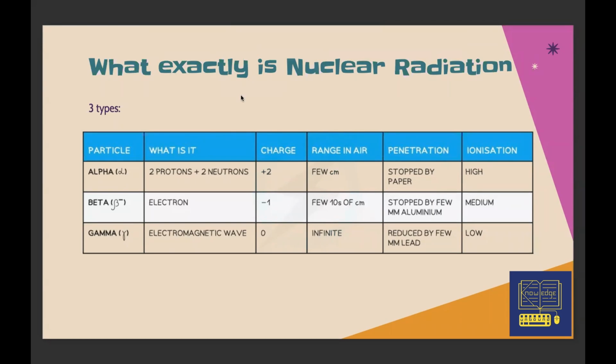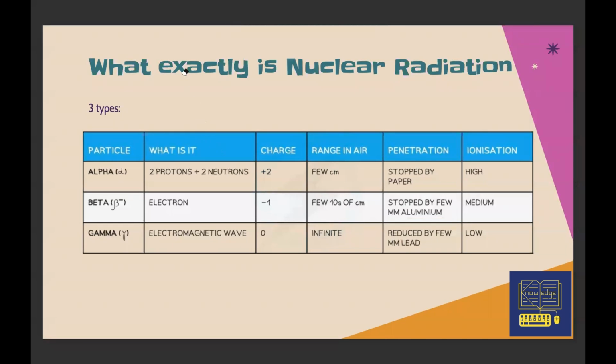Next is beta. As you can see, it's an electron, so it's negatively charged and it travels a few centimeters in the air and is stopped by aluminium. So they are medium, and they have lower ionization power. So you can still endure them.